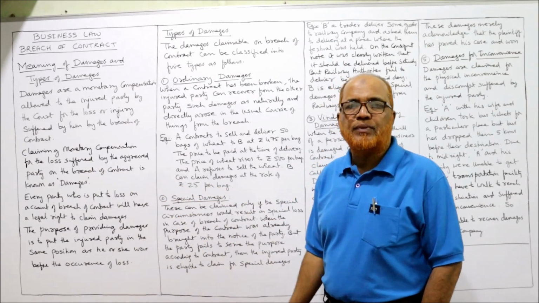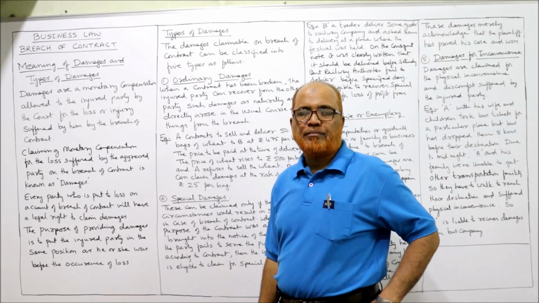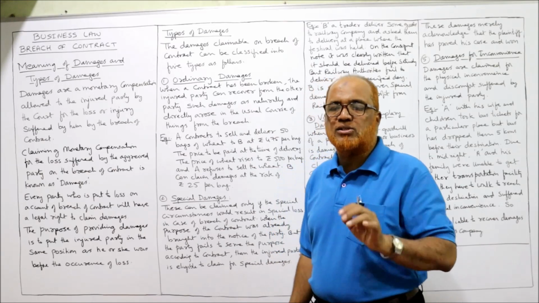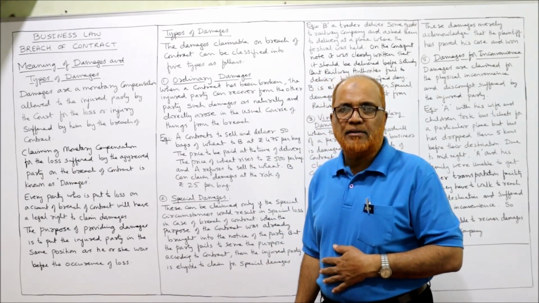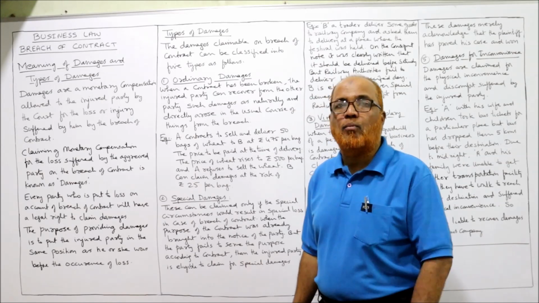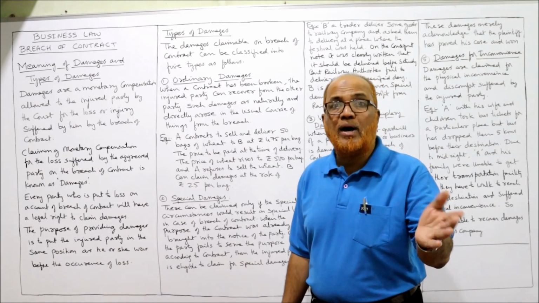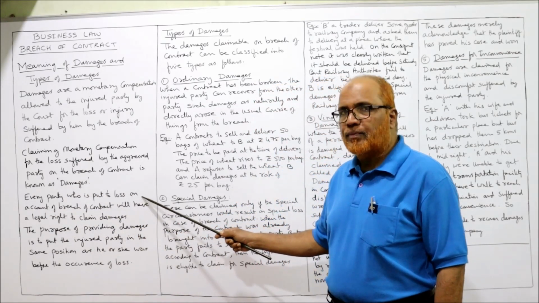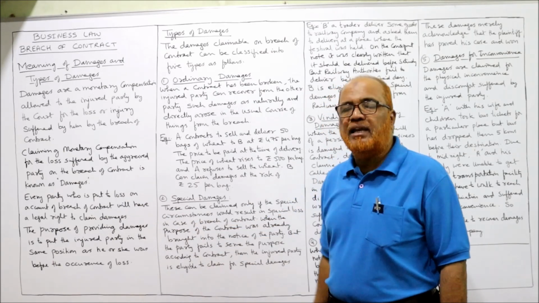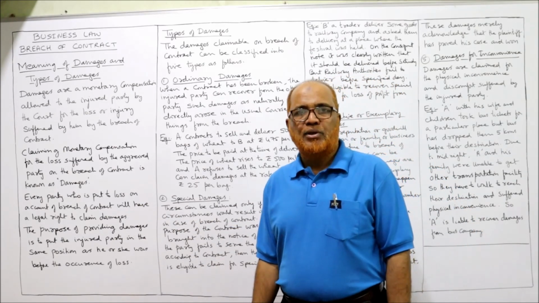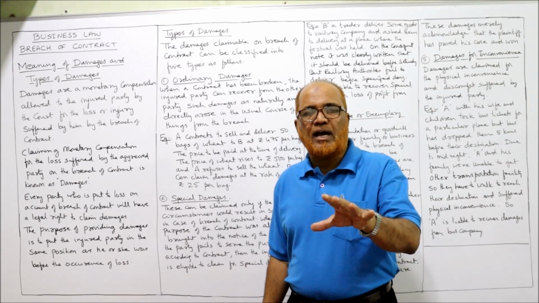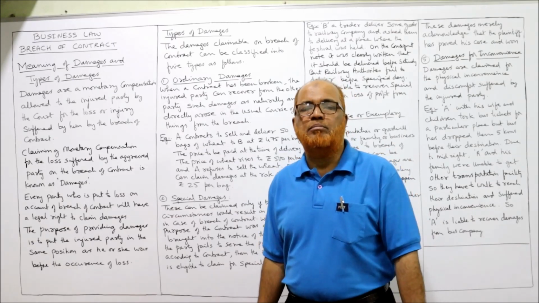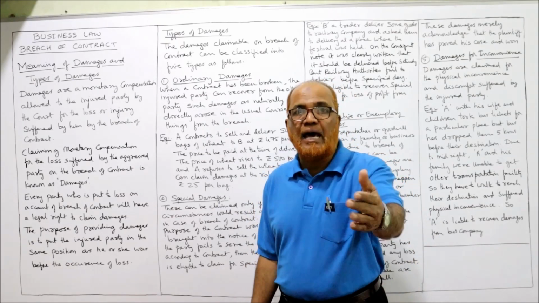Why have they suffered the loss? Because there is a breach of contract. So in a breach of contract, one party will suffer the loss. That party is called the aggrieved party. That aggrieved party should be compensated monetarily by the party who has breached the contract. That is called damages. Every party who is put to loss on account of breach of contract will have a legal right to claim the damages. So whichever party in a contract is suffering a loss on account of breach of contract must be paid the damages.